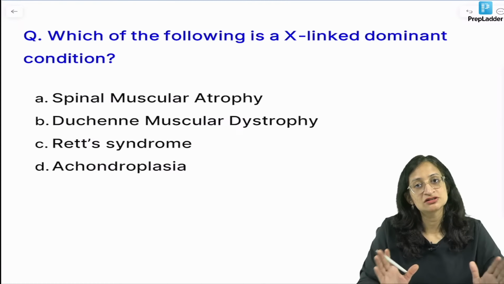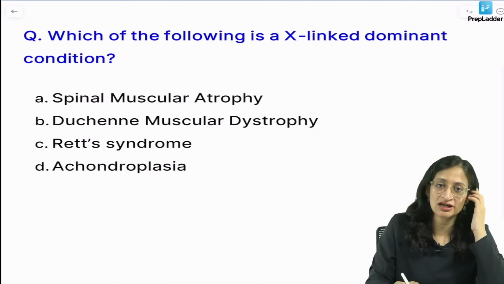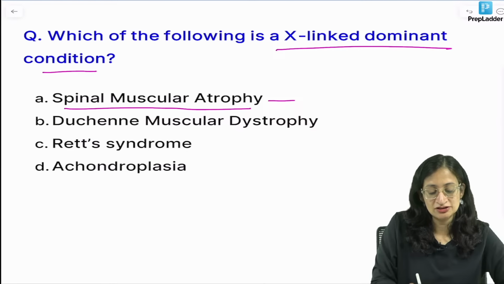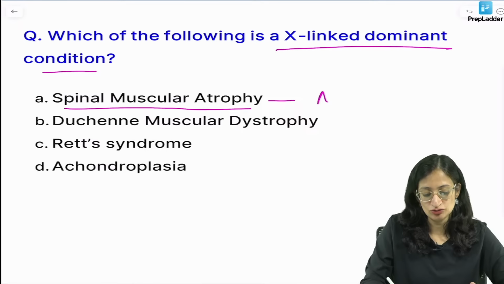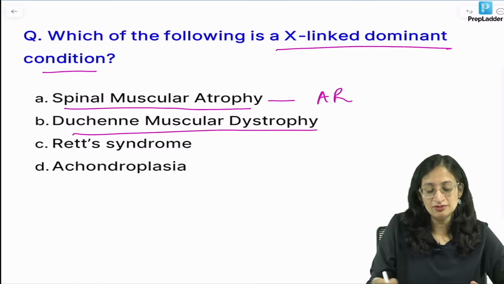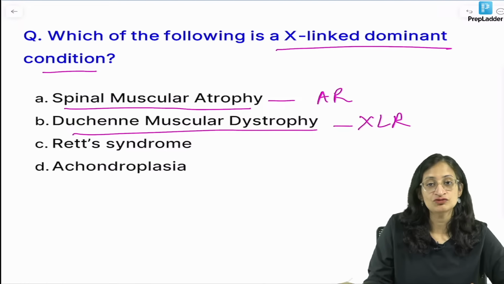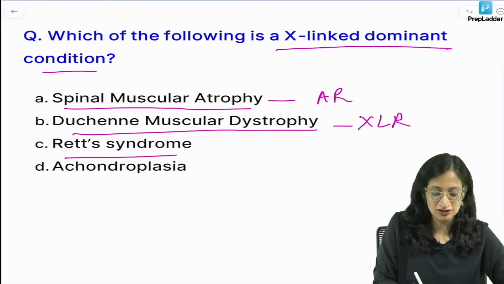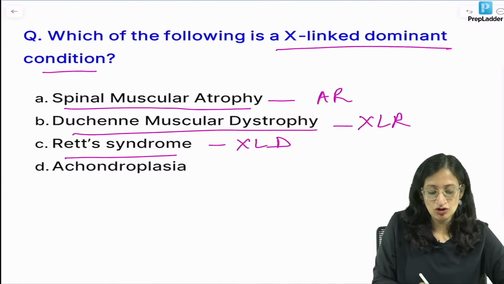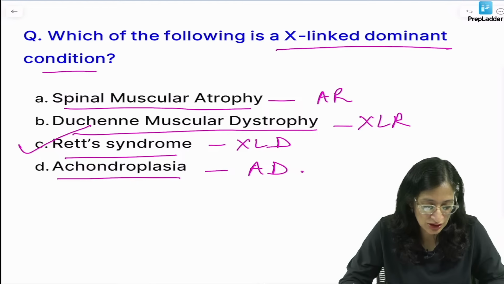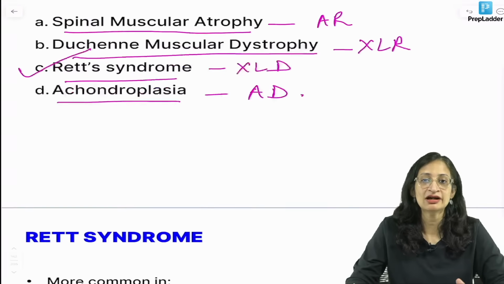Inheritance pattern of various diseases, again important. Which of the following is an X-linked dominant condition? So SMA, what is the mode of inheritance? We already discussed. SMN1 gene mutation, it is autosomal recessive. DMD, what is the mode of inheritance? X-linked recessive, dystrophin gene. Rett syndrome, it is X-linked dominant. Achondroplasia is autosomal dominant. So our best answer here is C, Rett syndrome. Very good. Okay, right?